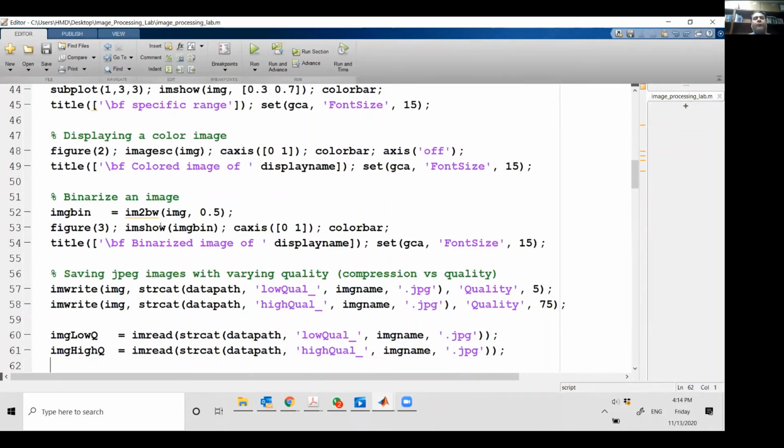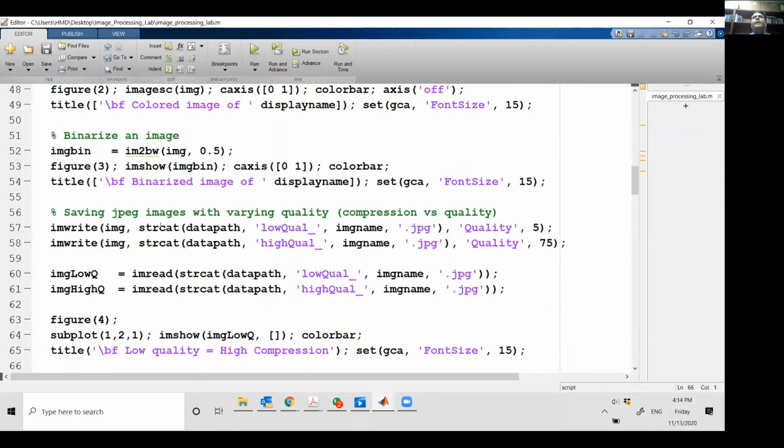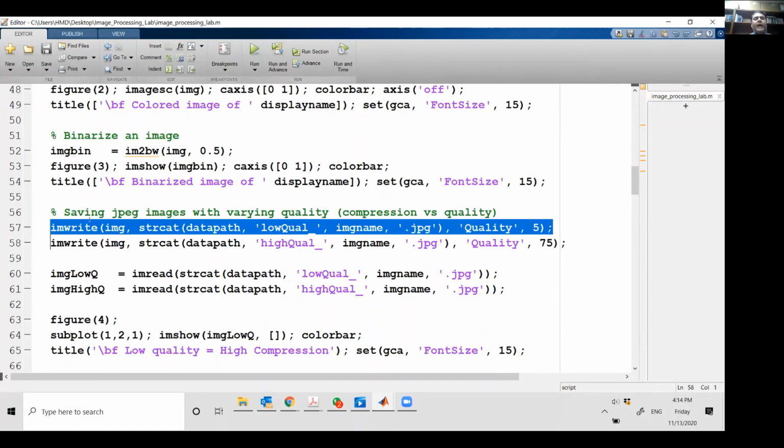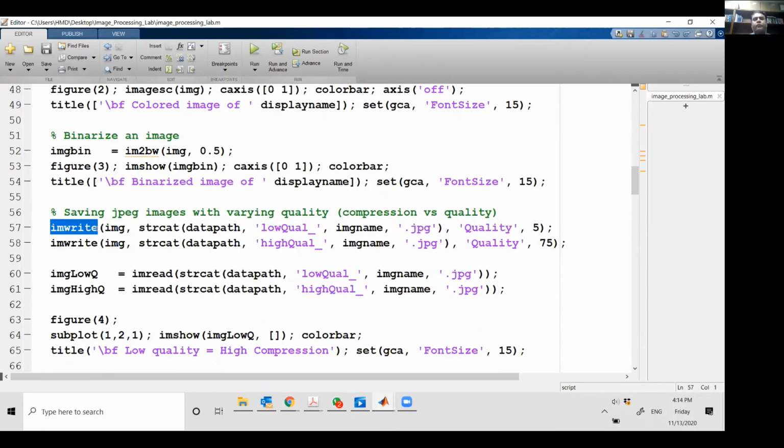अब मैं ये आपको बताना चाहता हूं कि usually जिस तरह मेडिकल इमेजिंग के अंदर होते हैं, ये तो toy examples, the images are very huge and they occupy a lot of space. So you want to compress your images without sacrificing quality. Okay, that is very, very important. So अब यहाँ पर मैं आपको शो कर रहा हूँ कि जिस तरह I am read था, यहाँ पर अब कमांड है I am write. This is to write an image.